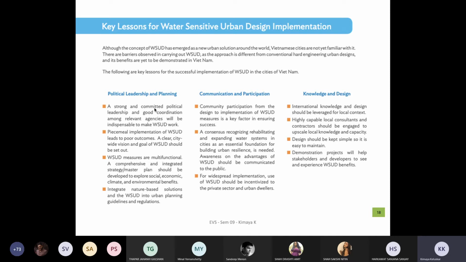But then everything doesn't have to come under one umbrella. It's basically a decentralized approach. It also gives a lot of potential for consultants, designers and planners to put in more proposals, which are then evaluated. The government has its own team of designers and planners who will evaluate the projects being presented, and then they will help execute the entire project.